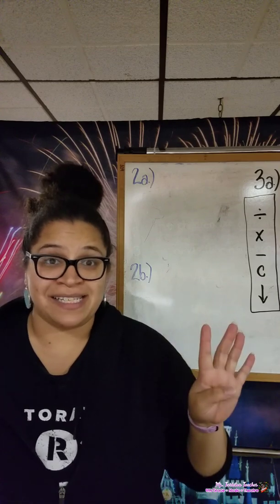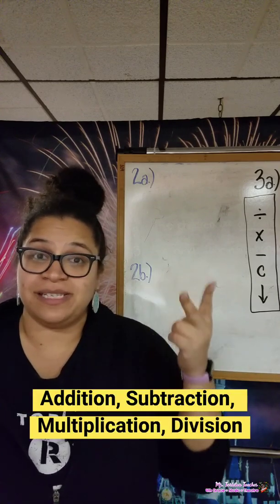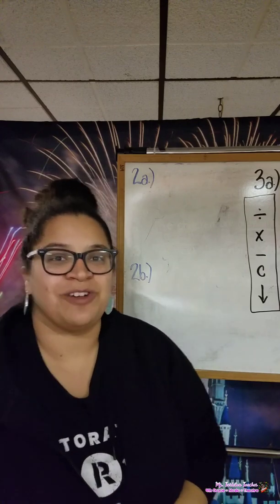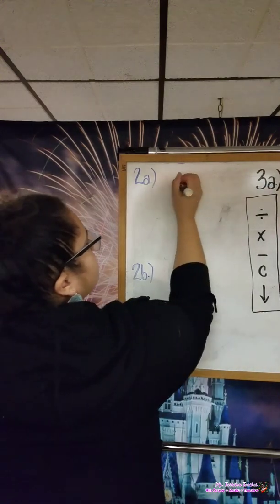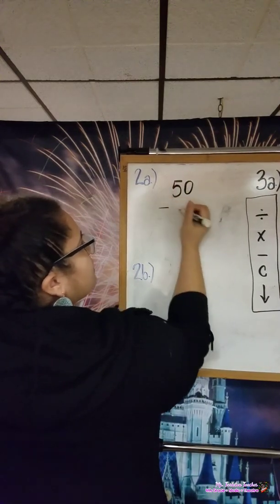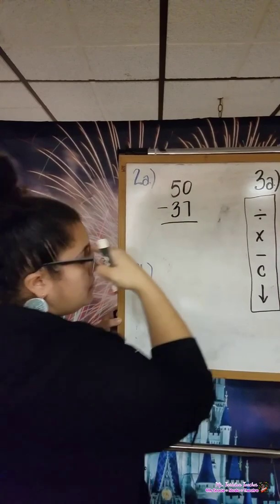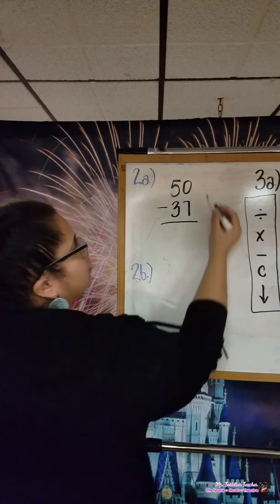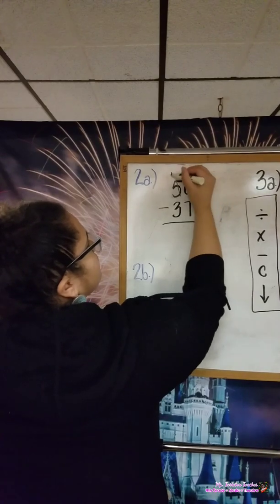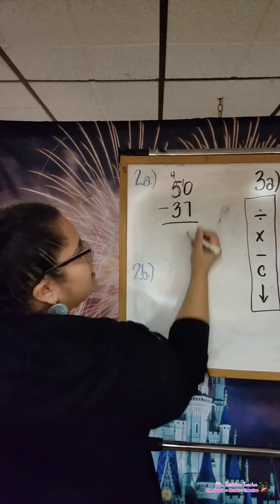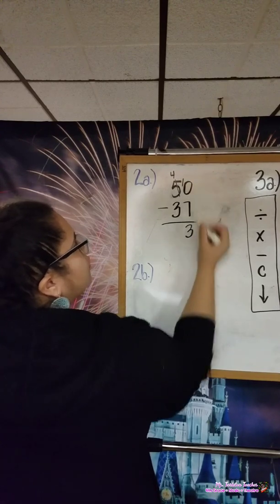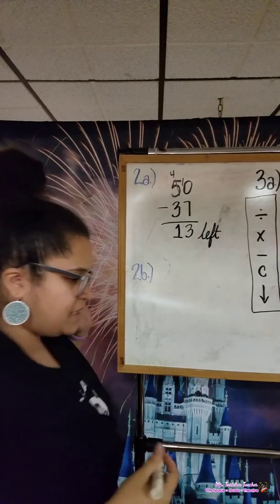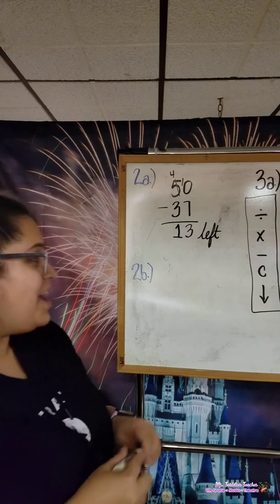So which of our 4 processes are we going to use to solve this problem? Addition, subtraction, multiplication, or division? You're right, we're going to use subtraction because left means we subtract. So Noah bought 50 dog treats, and Spike ate 37. So we're going to do 50 minus 37 in our workspace. We can't take 7 from 0, so we have to borrow from the tens. We now have 10 minus 7, that is 3. And in the tens place, 4 minus 3 is 1. So there are 13 treats left. That was pretty easy.